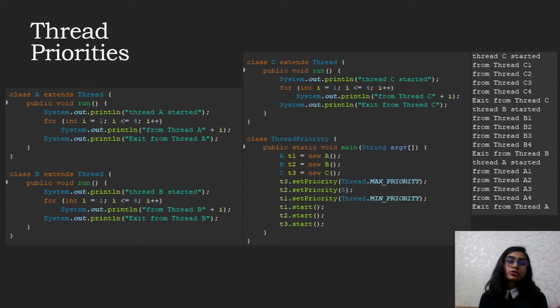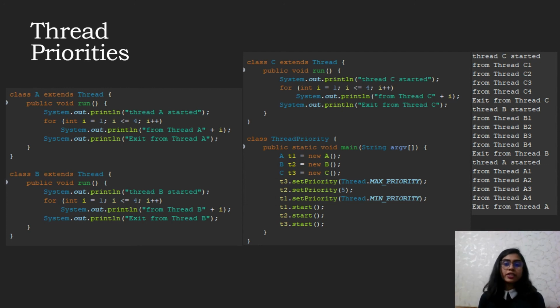Now, let us go through an example program to demonstrate thread priorities. In this program, we have created three classes named class A, class B, and class C, with each class extending the thread class. All the three classes perform the same task, which is to print a string in a for loop. In our main method, we have created three objects named T1, T2, and T3 from class A, class B, and class C